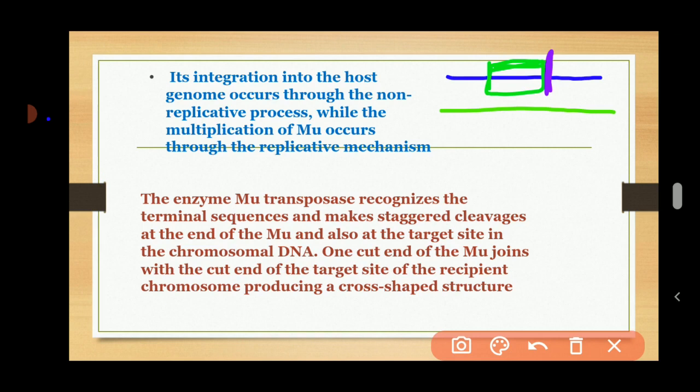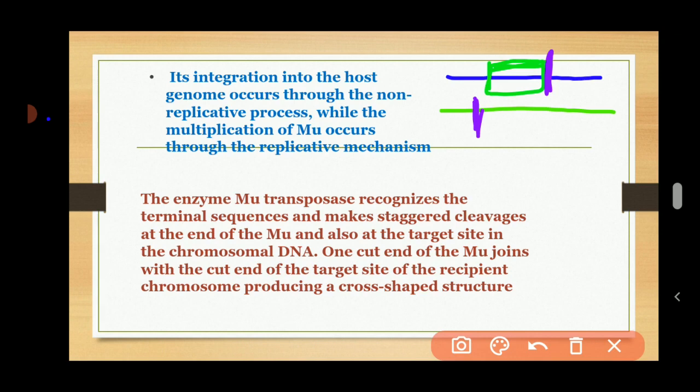At the same time, it makes a cleavage at one end of the other genome. Suppose it makes the cleavage at this point on the other genome. Then one cut end of the Mu joins with the cut end of the target site of the recipient chromosome, producing a cross-shaped structure.